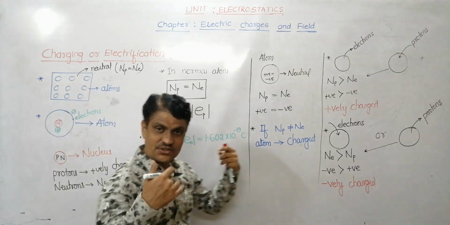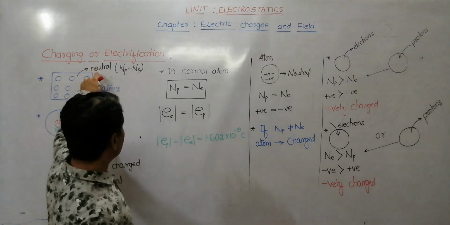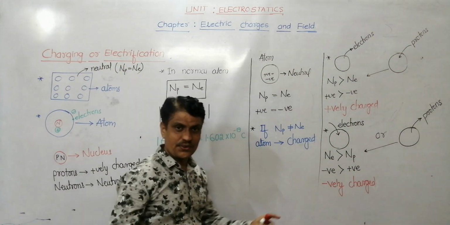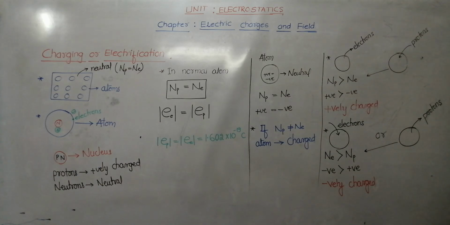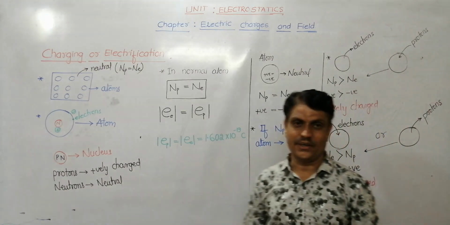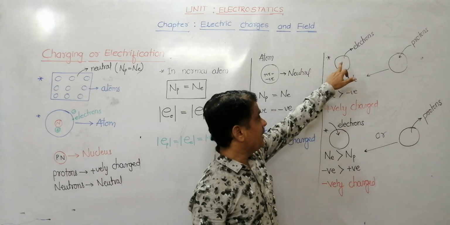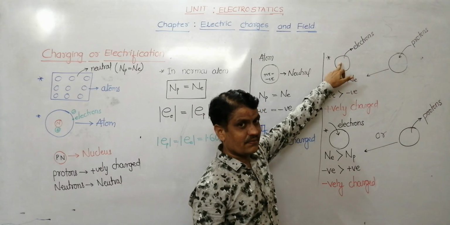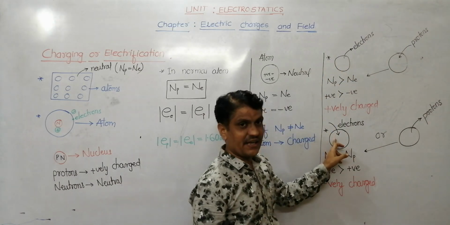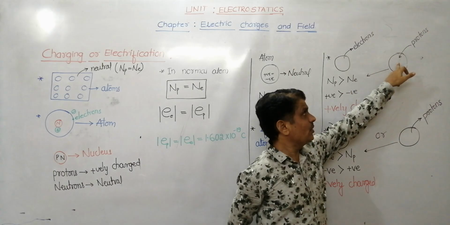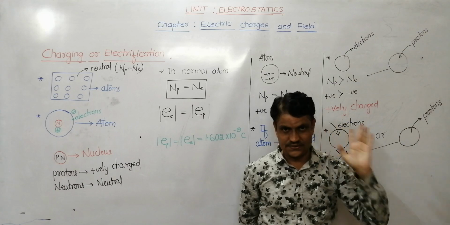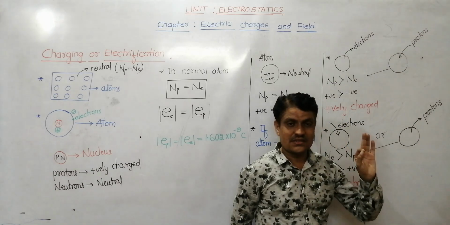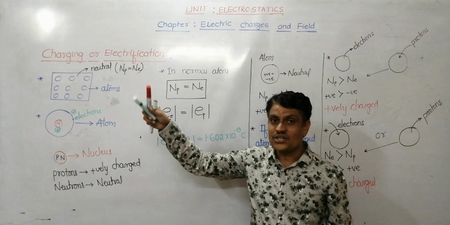Then the atom becomes charged, or matter becomes charged. Are you clear? Okay. So finally, if I ask, how do you charge a body? Then simply by removal or addition of electrons, or by removal or addition of protons, we can charge an atom or a body.